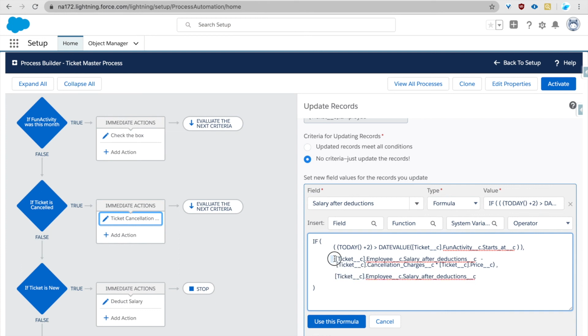So if it is true, the formula will take the employee's salary after deductions, the current amount, and remove the cancellation charges multiplied by the ticket price, 50% of $100, which is $50, and it will deduct it from the current amount. And if this is not true, it will just keep the same value as it is.